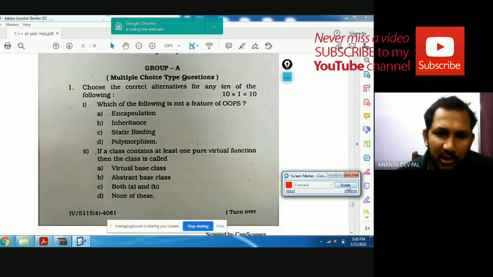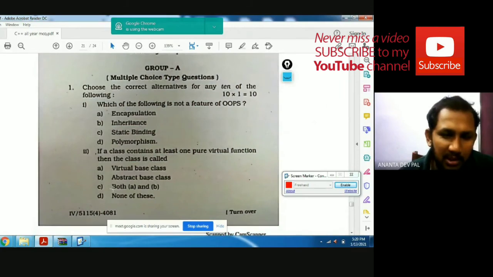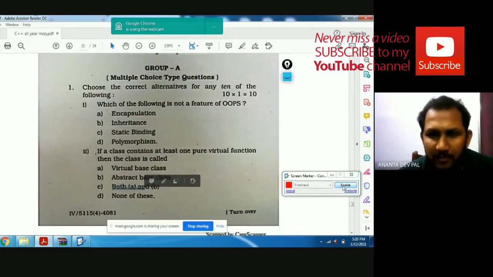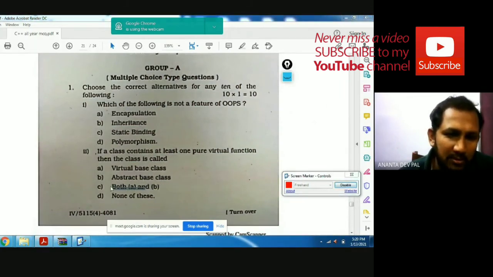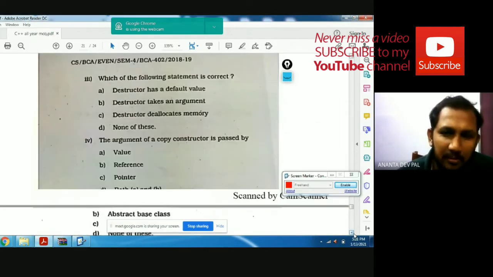If a class contains at least one pure virtual function, then the class is called virtual base class, abstract base class, or both A and B. Definitely both A and B is the answer, because it can be called a virtual base class as well as an abstract base class. Which of the following statements is correct?